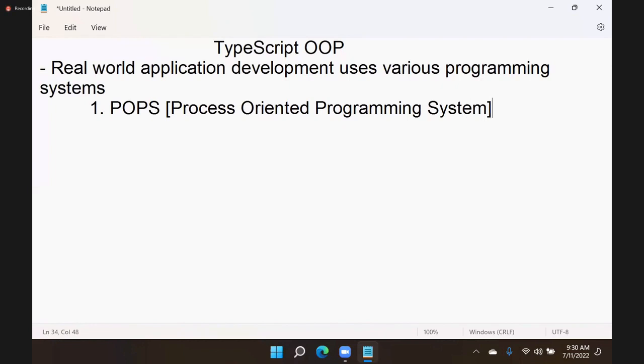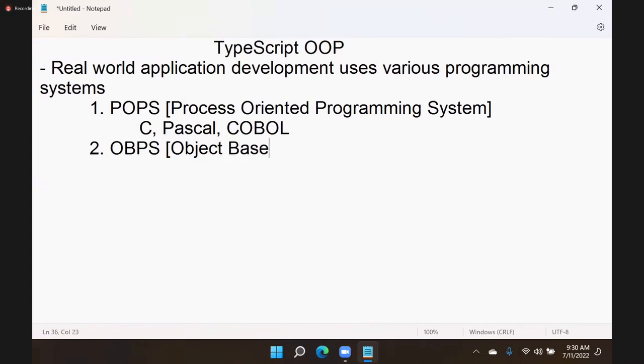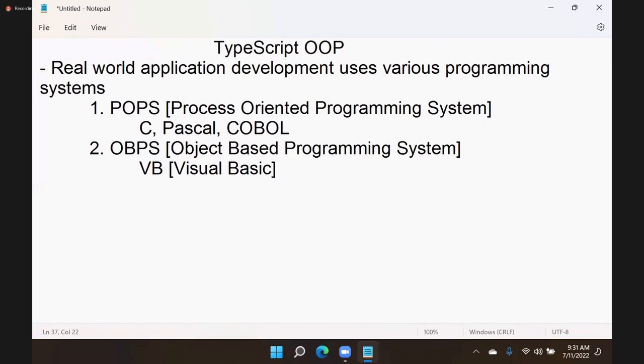Examples for POPS are C, Pascal, COBOL. All these types of languages are examples for POPS. We have OBPS, which is object-based programming system. We have languages like VB, Visual Basic. Visual Basic is an object-based programming system. And we have object-oriented programming system.